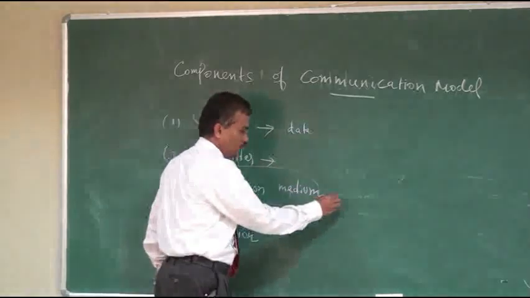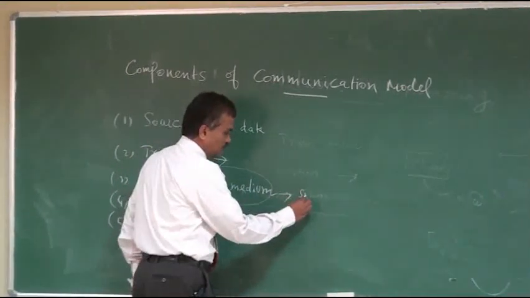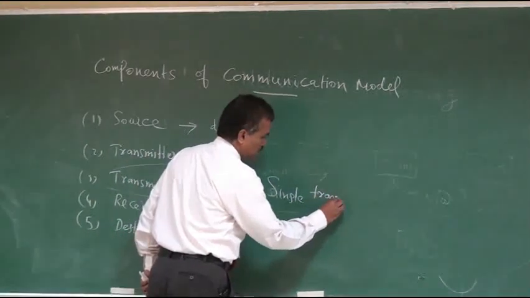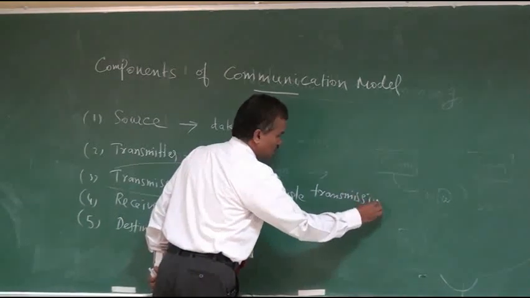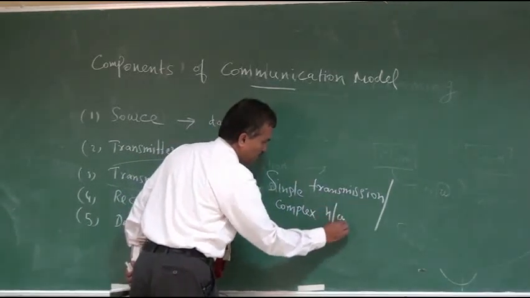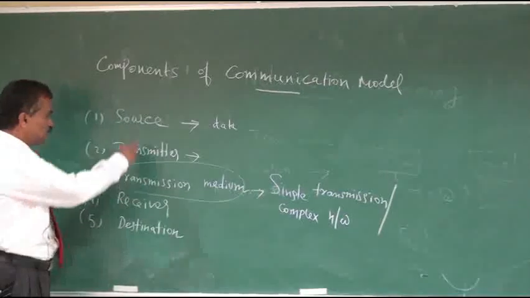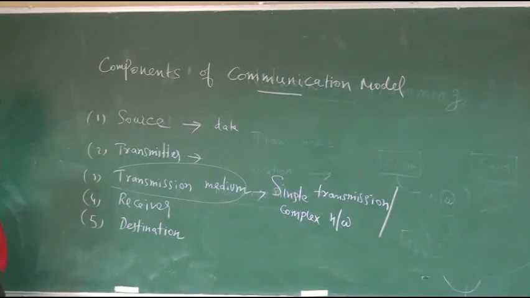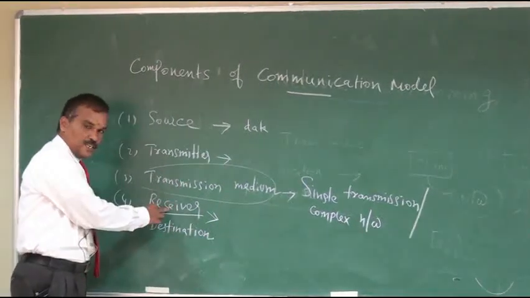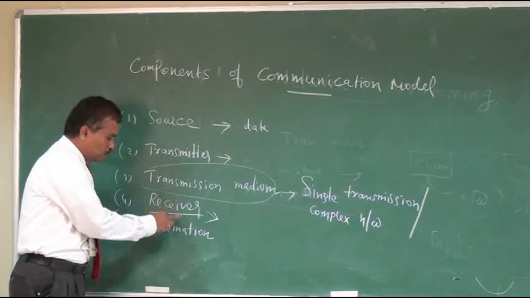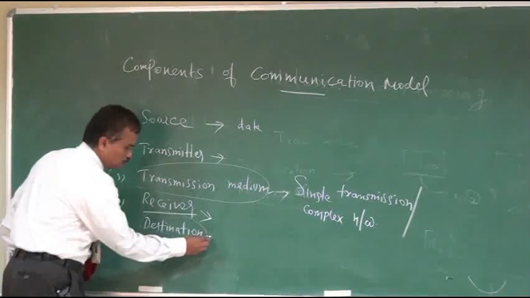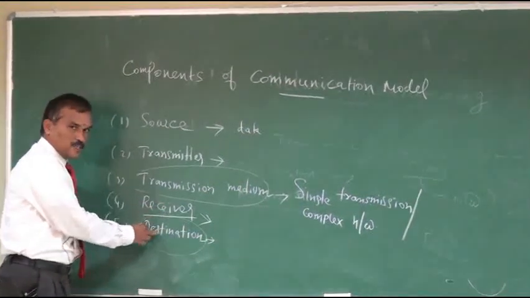Next one, transmission medium. The transmission medium may be a single transmission line, or it may be a complex network that connects source and destination. Then the next one is the receiver. The receiver receives the data from the transmission media and converts it into a suitable format so that the destination system can understand. Next, the destination receives the data from the receiver.